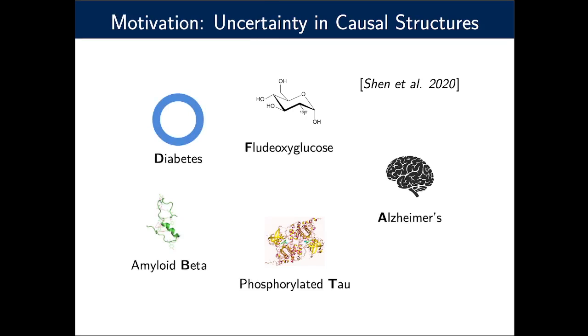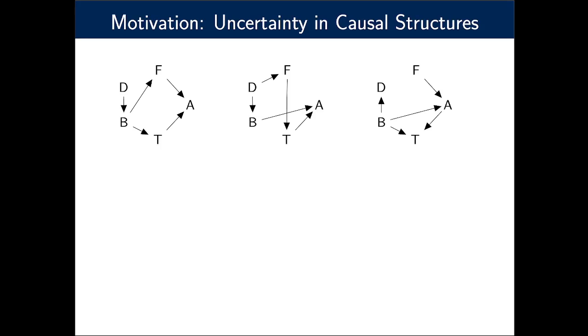So we're interested in the domain of causal structure learning, where the goal is to learn a directed graph representing causal relations between variables. To give you an example, it's long been known that Alzheimer's disease is associated with diabetes, but what we really want to know is whether there's a causal link, as then we might be able to use certain diabetes drugs to treat Alzheimer's. But it's often the case that we can't, or it's not reliable to infer a graph with certainty. So an important question is how to represent this uncertainty with distributions over the graph given the data.